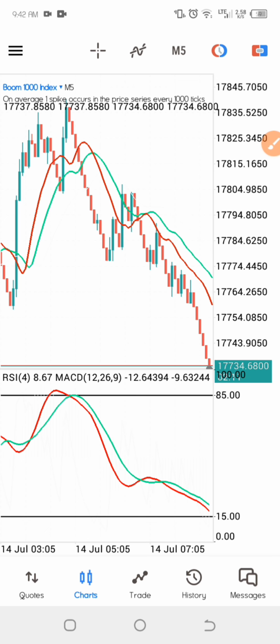Imagine if you catch 5 candles on the 5 minute time frame. If you calculate that on the 1 minute time frame, you can see that you were able to catch a lot of candles without worrying about spikes catching you. So this is the banger strategy, and I want you to stick around.